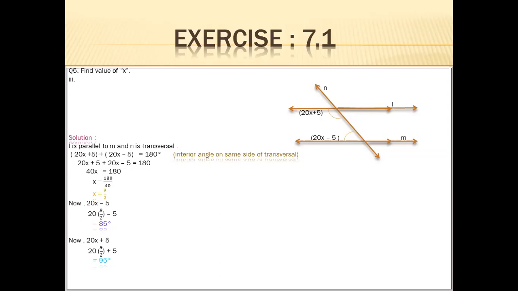One angle is 85 and the other is 95. When you add these two, you see that the sum of these two angles becomes 180 degrees.